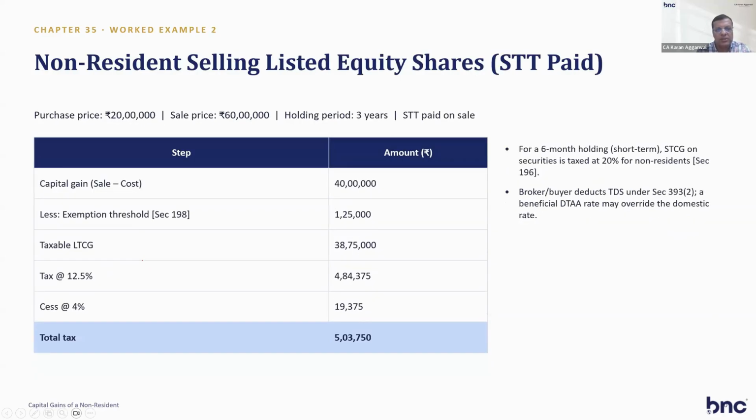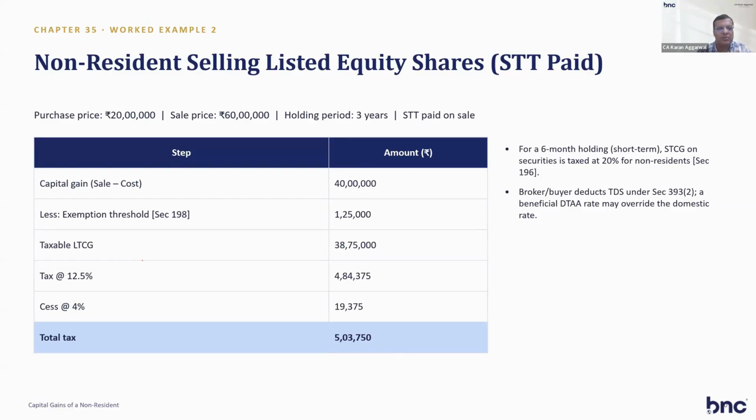So this is for listed equity shares. Purchase price is 20 lakh, sale price is 60 lakh, holding period 3 years, STT paid. So this is a long-term capital gain on listed shares. So 40 lakh less exemption threshold, which I told you, 1 lakh 25,000, you'll get an exemption from long-term capital gain. So taxable LTCG is 38 lakh 75,000. So tax at 12.5% plus cess. So 5 lakh 3,000 is the tax for non-resident selling listed equity share, STT paid.